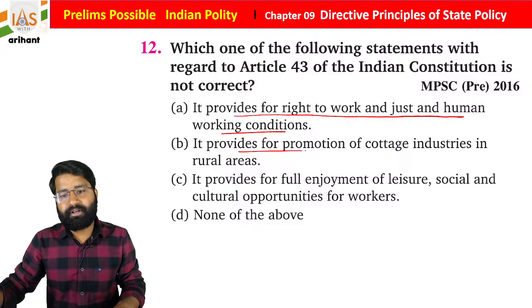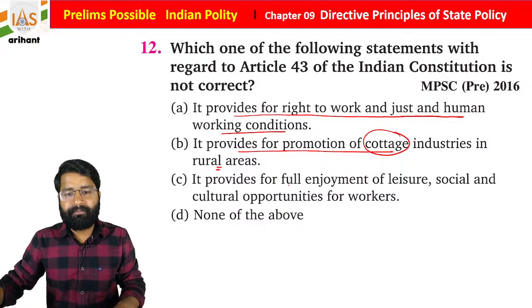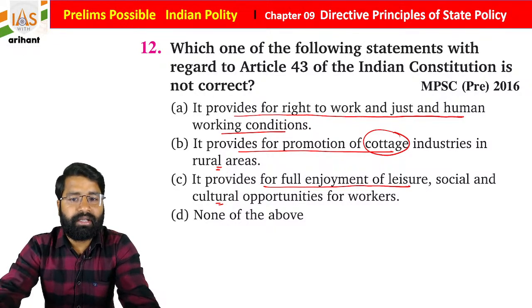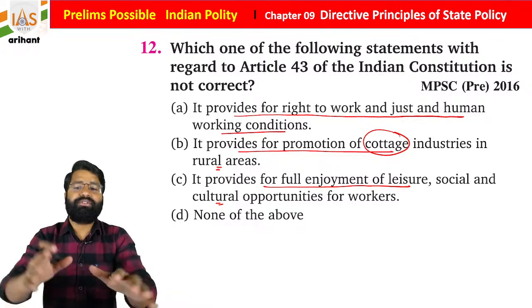It provides for promotion of cottage industry in rural areas. It provides for full enjoyment of leisure, social and cultural opportunity for the workers, or none of the above, students. Okay, choose the right answer.